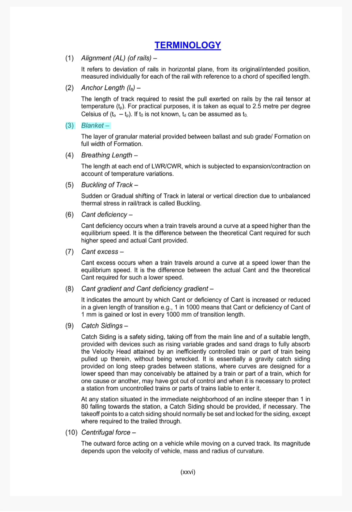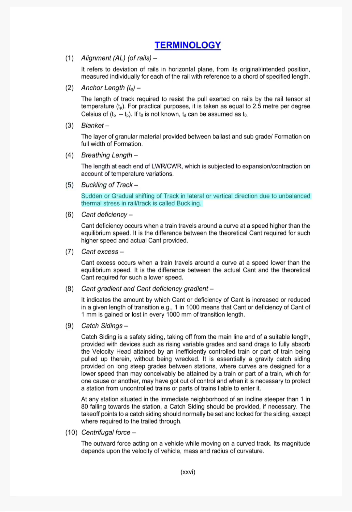3. Blanket. The layer of granular material provided between ballast and subgrade formation on full width of formation. 4. Breathing length. The length at each end of LWR, CWR, which is subjected to expansion, contraction on account of temperature variations.